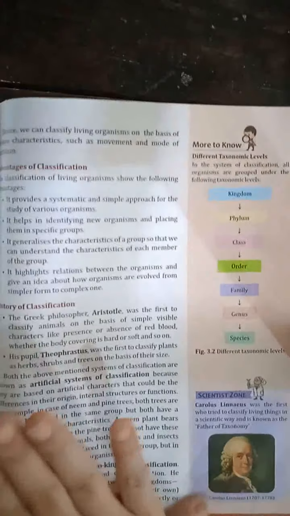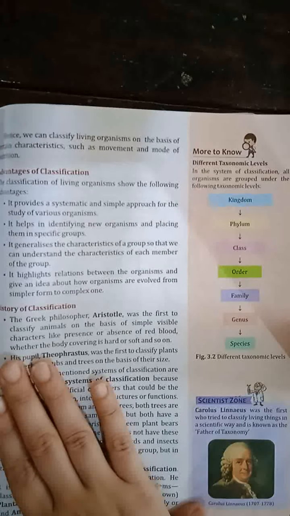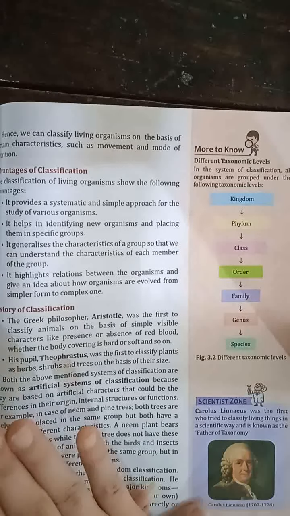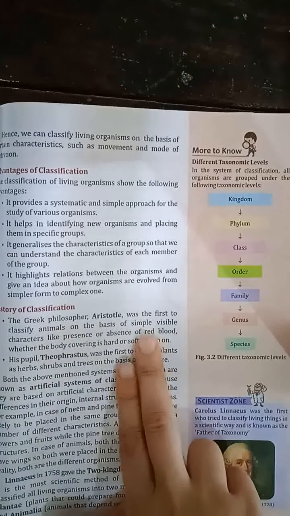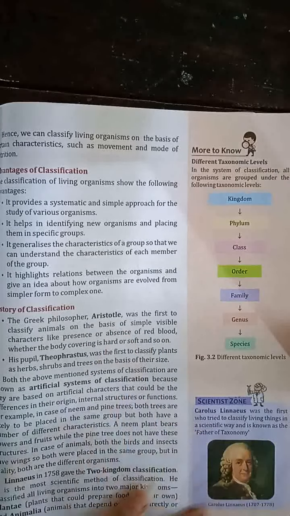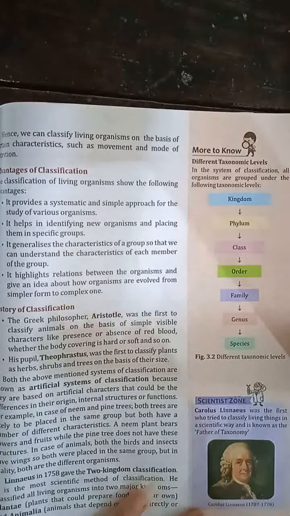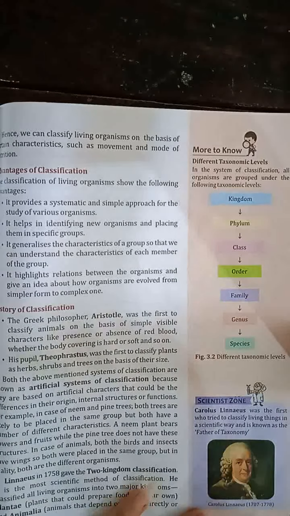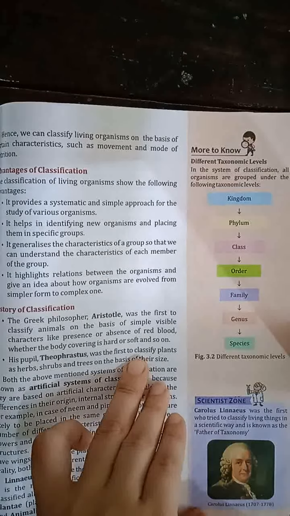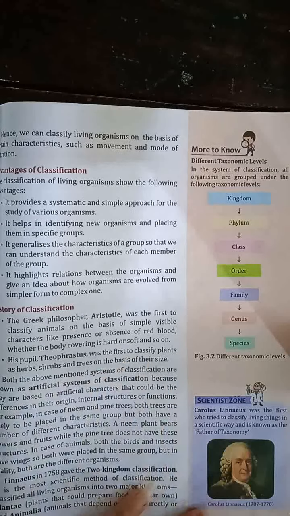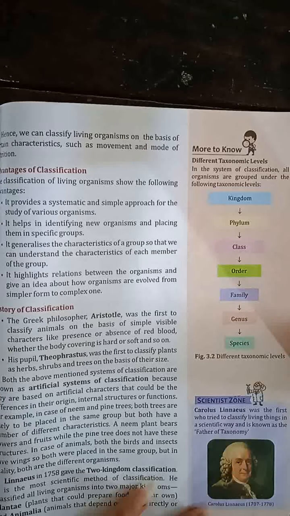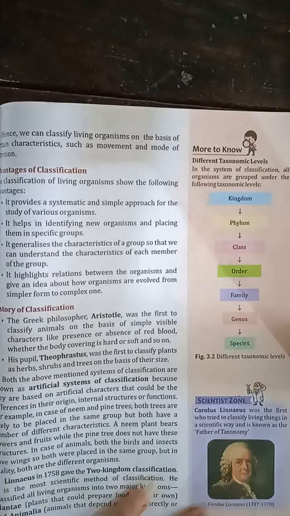Now what is the history of classification? How were the living organisms classified? So the Greek philosopher, his name was Aristotle, was the first one to classify the animals. He classified the animals on a very simple basis, like presence and absence of red blood cells, or whether the body covering is hard or soft. So who was the first to classify the animals? It was Aristotle. He was a Greek philosopher.